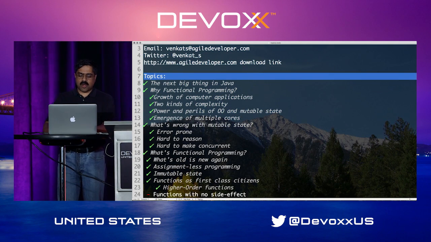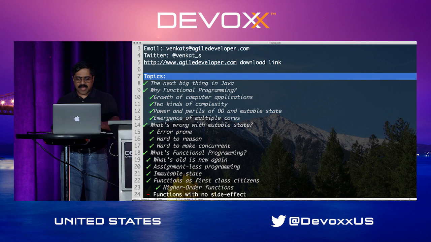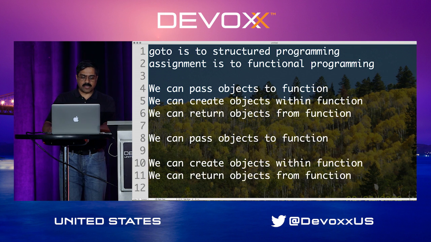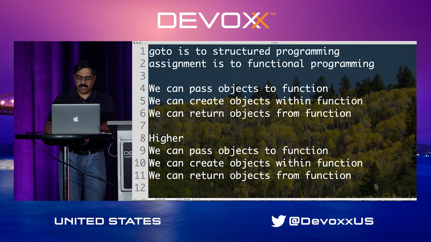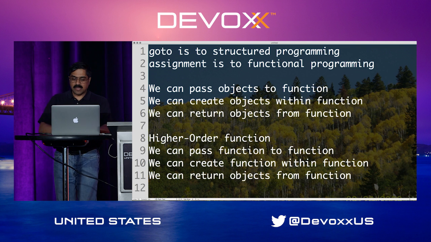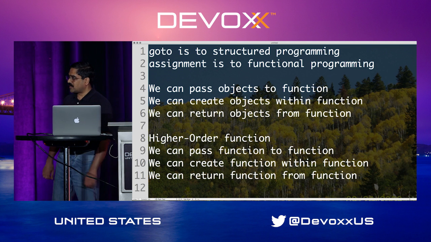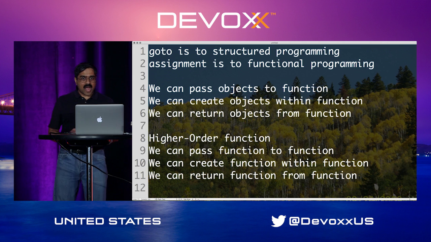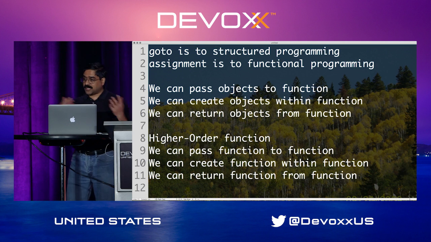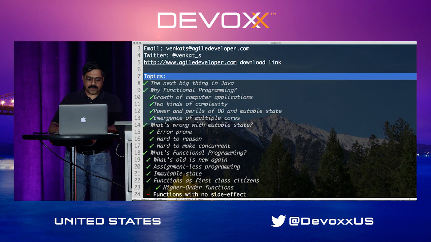So in other words, these are called higher-order functions. So what is a higher-order function? Well, a higher-order function typically takes this idea that we talked about, but in addition to doing object composition, we can also do function composition. So higher-order functions can pass functions to functions as well, not just objects. They can create functions within functions, and of course they can also return functions from functions as well. So those become what are called higher-order functions that you can work with very effectively. So we can do object composition or object decomposition, but we can also do function decomposition as well.